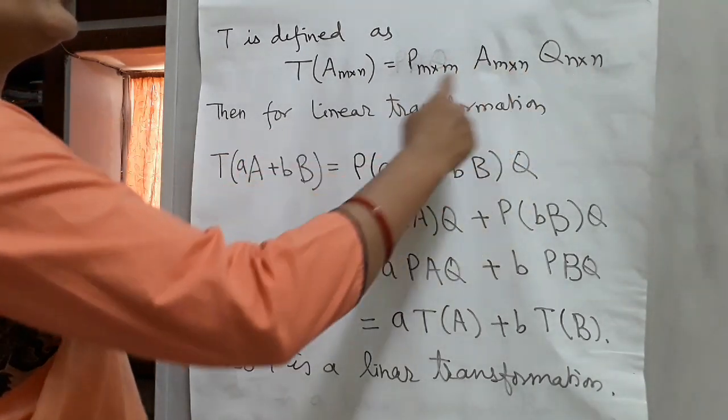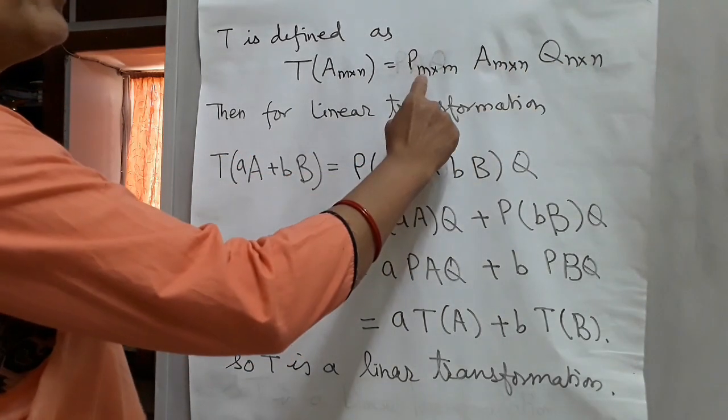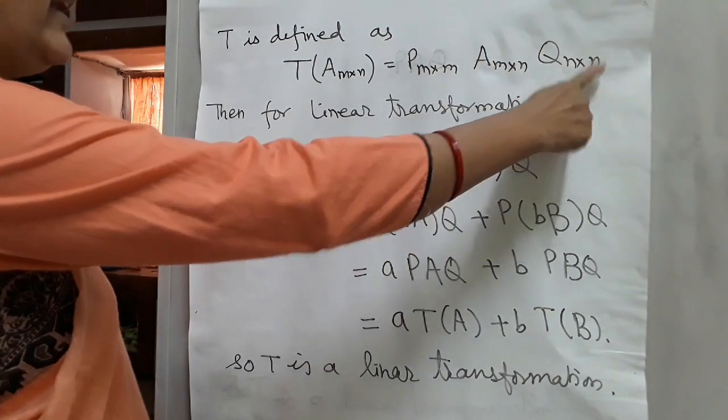It means the total result is a matrix of order m cross n.